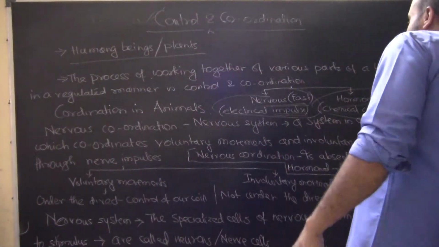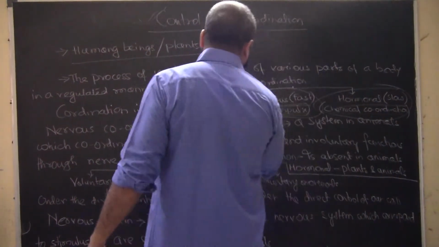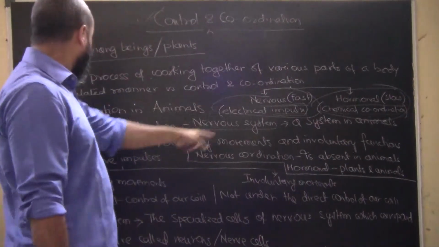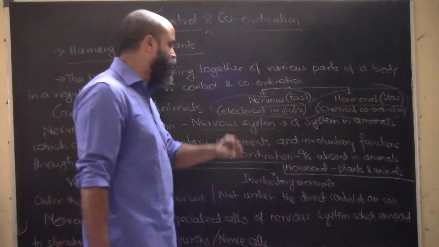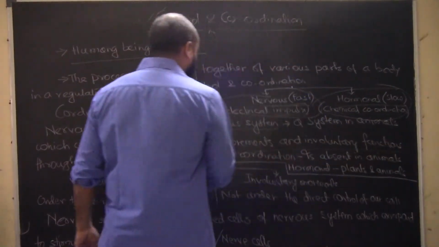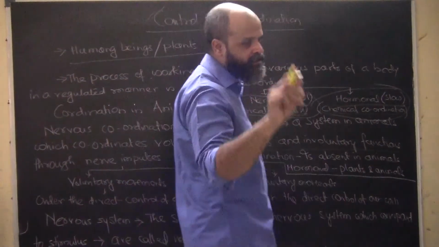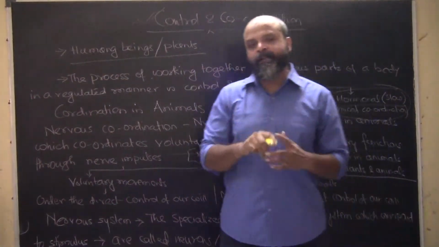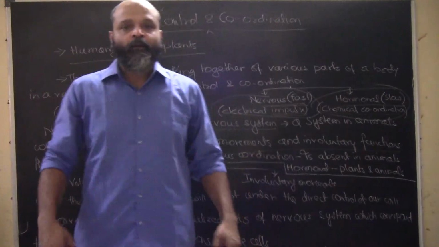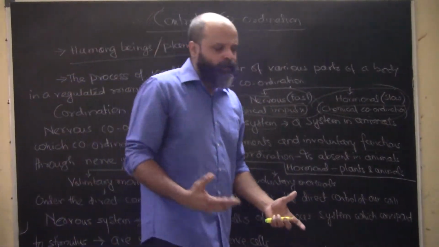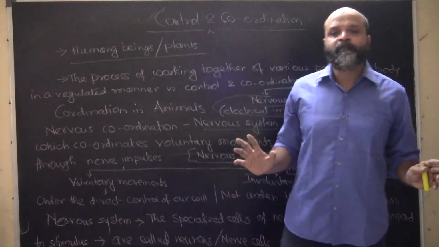If you look into it, nervous coordination is basically made up of the nervous system, a system in animals which coordinates voluntary movements and involuntary functions. So voluntary movements means movements which are controlled by a direct will: walking, running, whatever daily activities you are doing, they are all